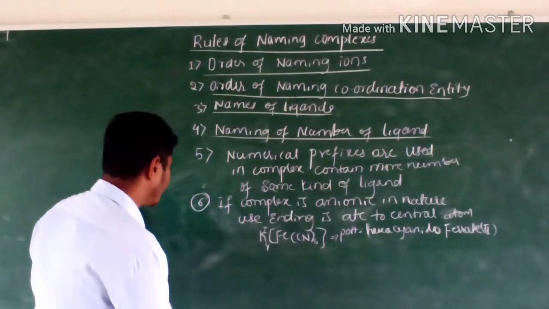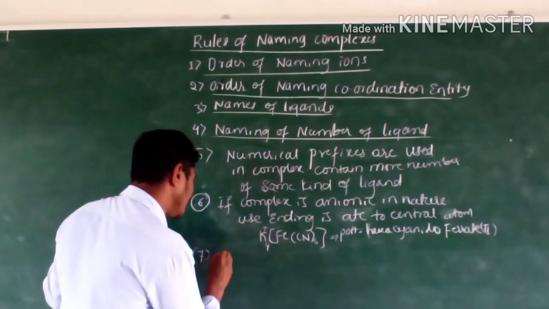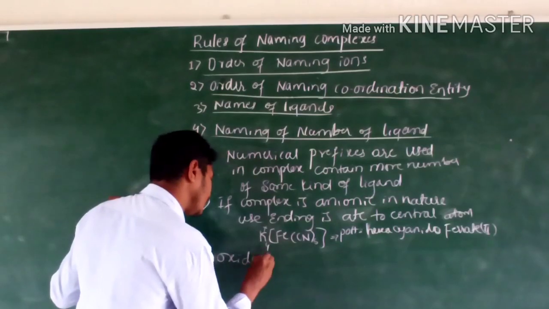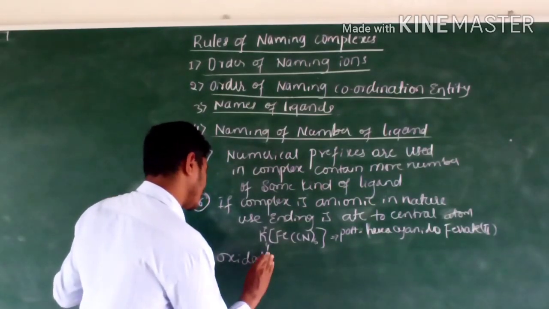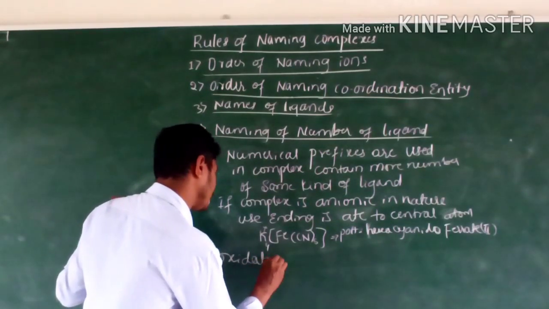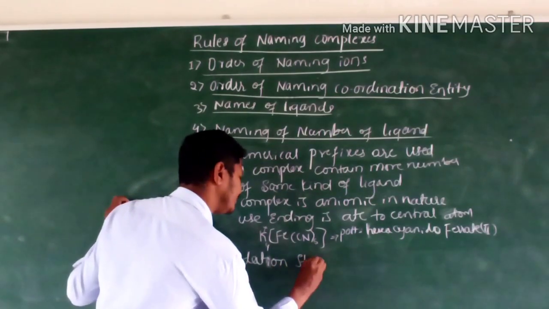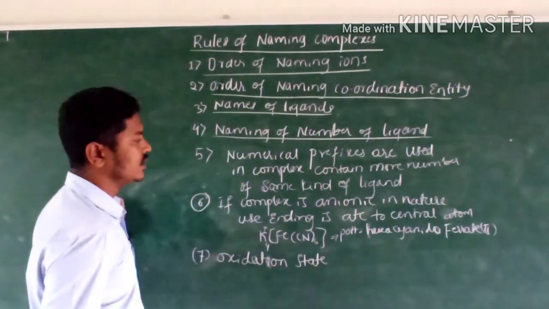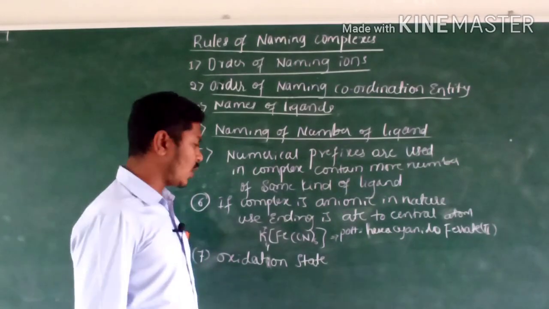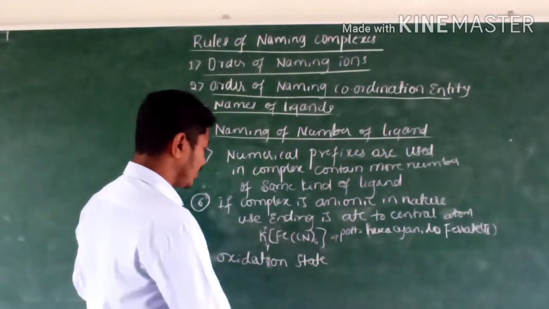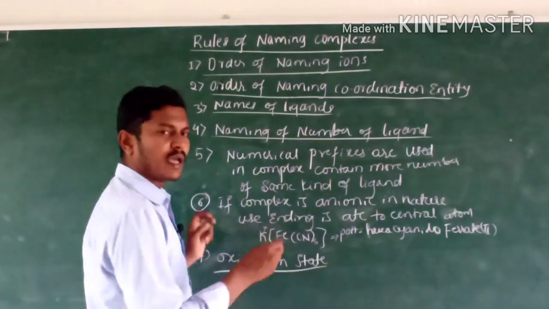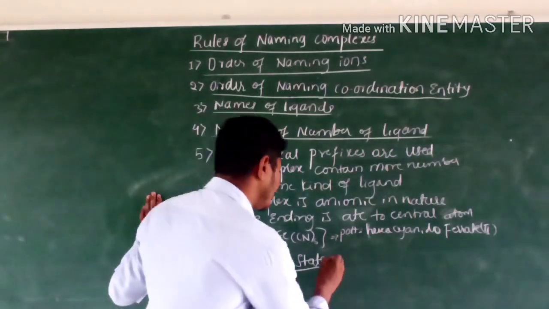The last rule is oxidation state. How do we calculate the oxidation state?